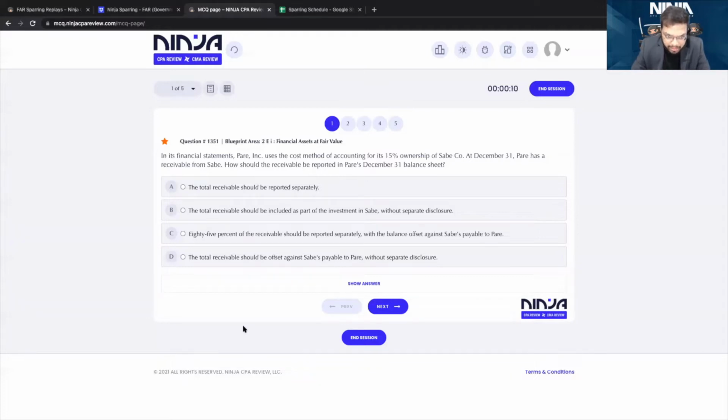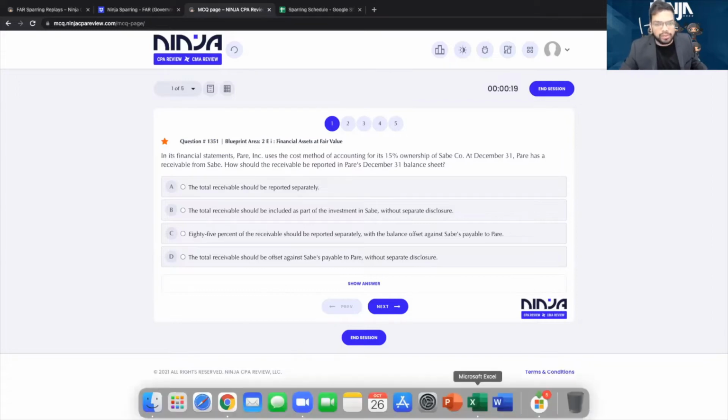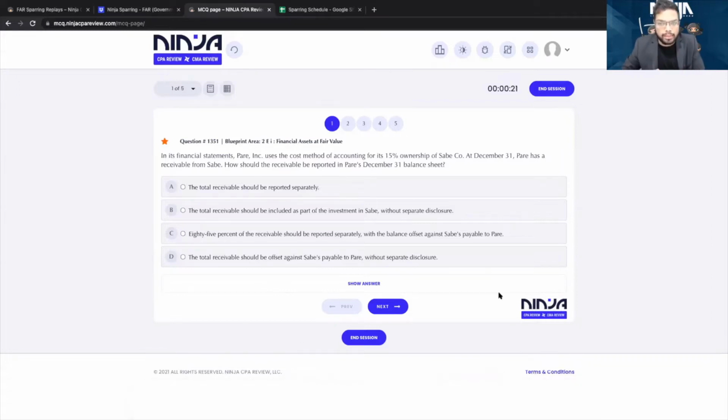In its financial statements, Pair Inc. uses the cost method of accounting. Now, when I say cost method, it means the fair value method of accounting for its 15% ownership of Save company. At December 31, Pair has a receivable from Save. How should this receivable be reported in Pair's December 31 balance sheet?